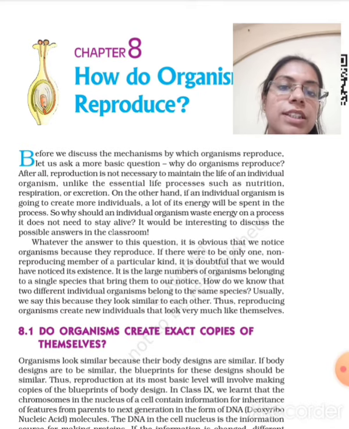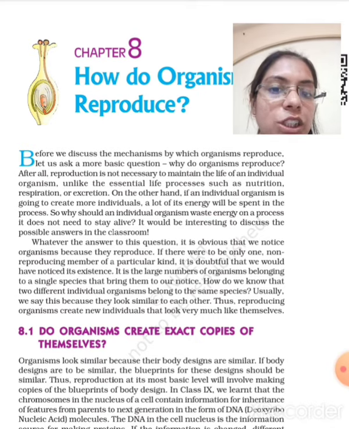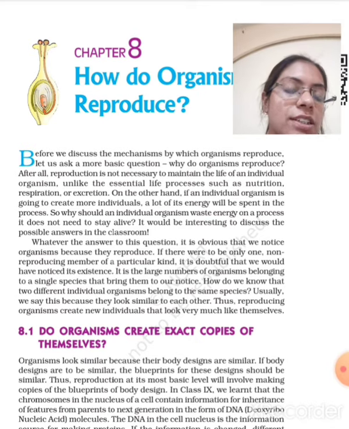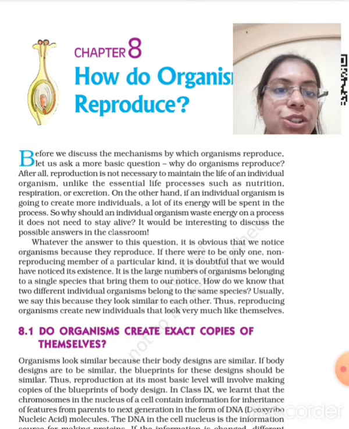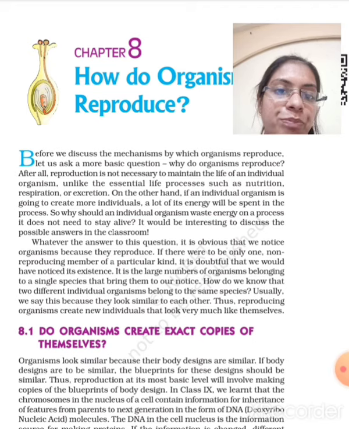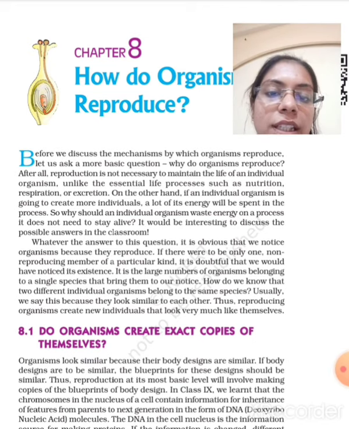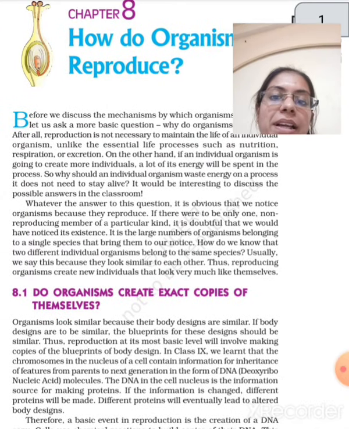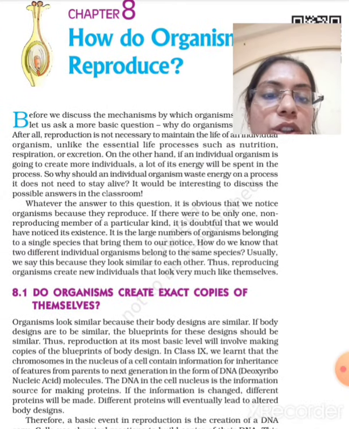After all, reproduction is not necessary to maintain the life of an individual organism, unlike the essential life processes such as nutrition, respiration, or excretion. See, reproduction is not as necessary as nutrition, respiration, and excretion, but still organisms are reproducing. What is the need of reproduction? On the other hand, if an individual organism is going to create more individuals, a lot of energy will be spent in the process. So why should an individual organism waste energy on a process it does not need to stay alive?